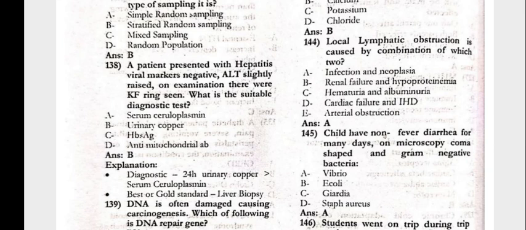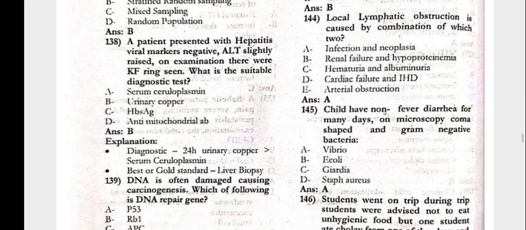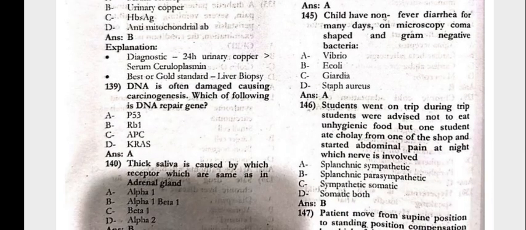ALT slightly raised on examination. There was a KF ring seen. Which of the following is the diagnostic test? That is urinary copper. The DNA is often damaged, causing carcinogenesis. Which of the following is the DNA repair gene?